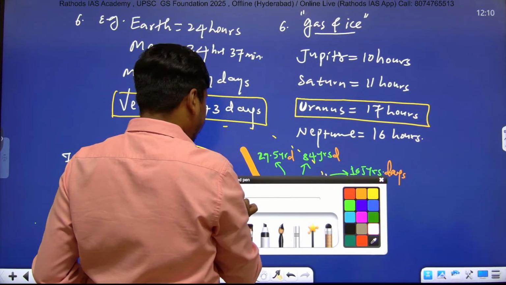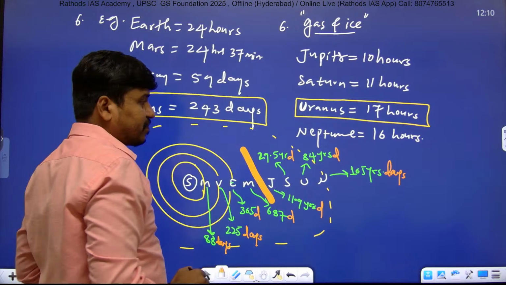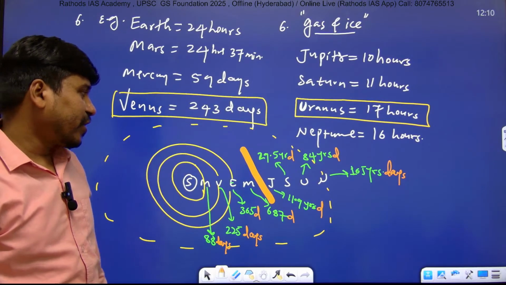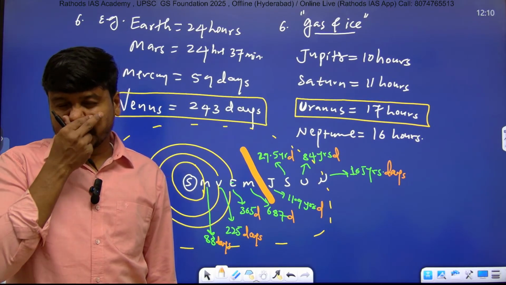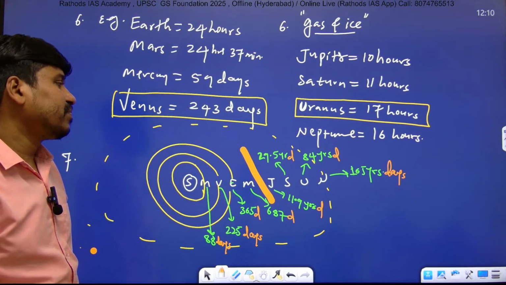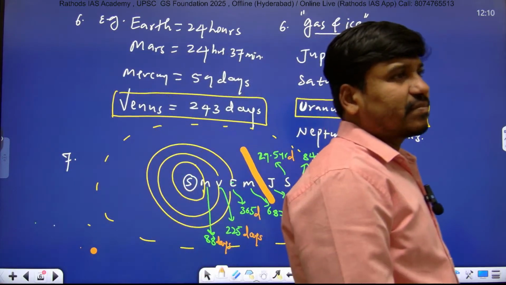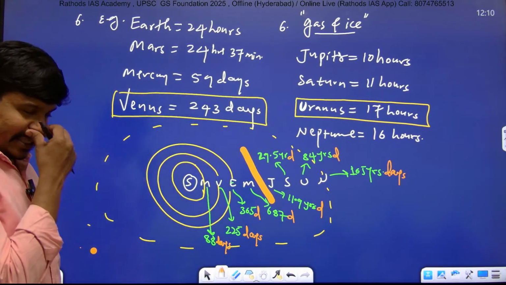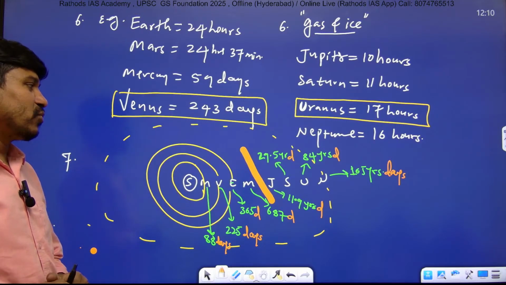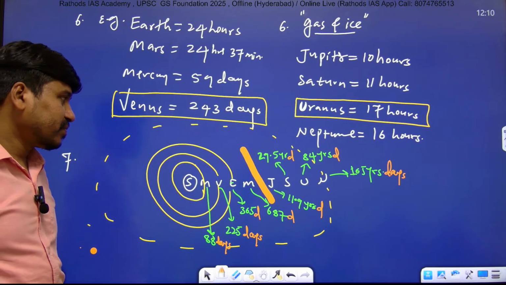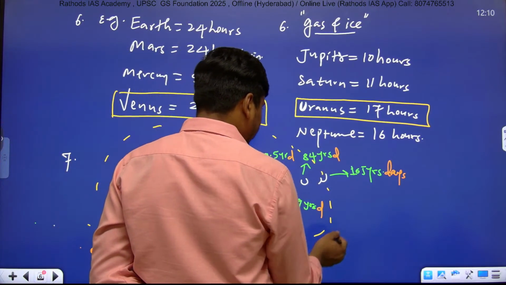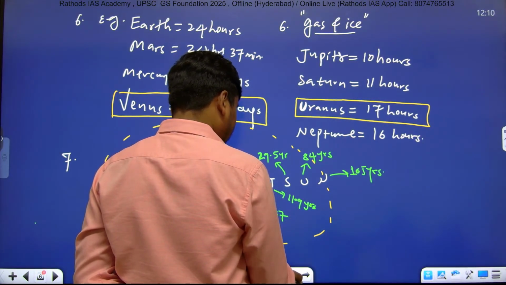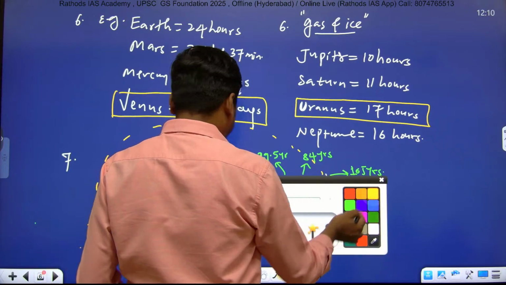Write below outer planets: as these are located away from Sun, they take more time to complete one revolution.